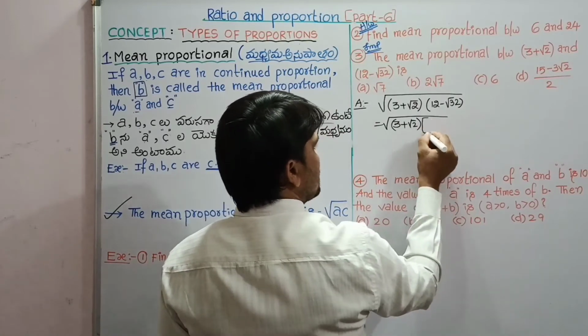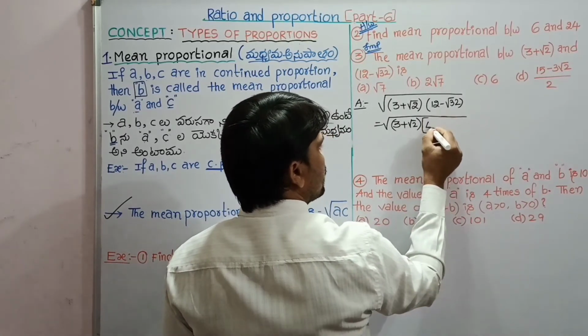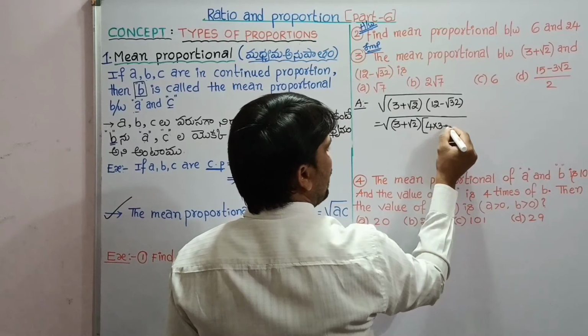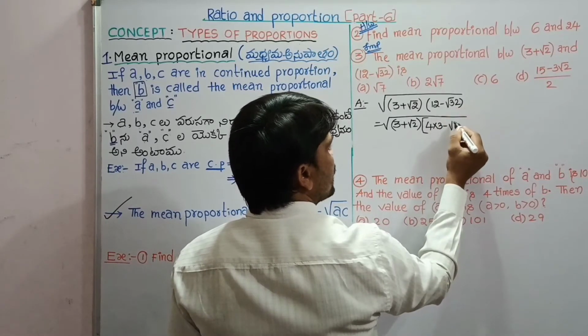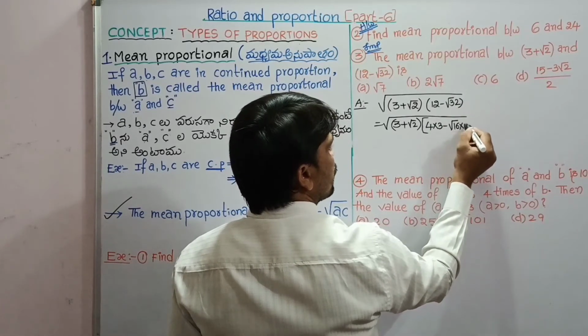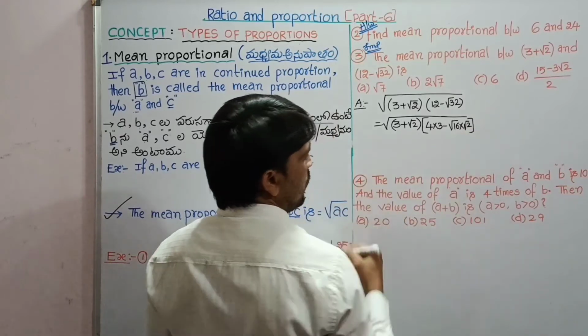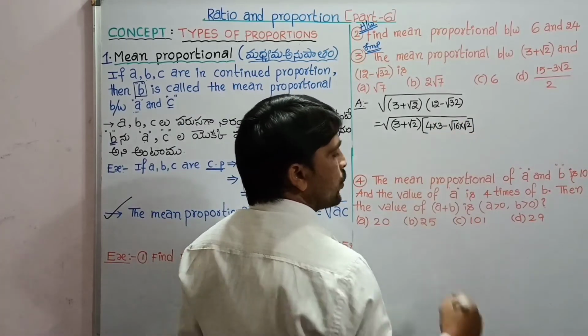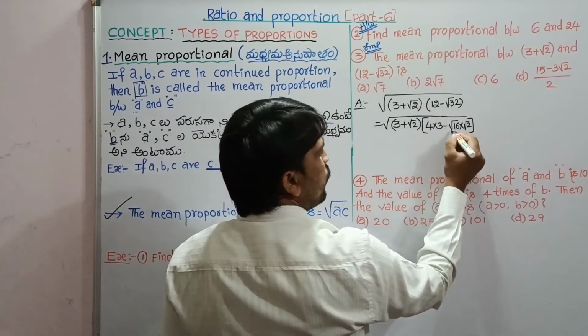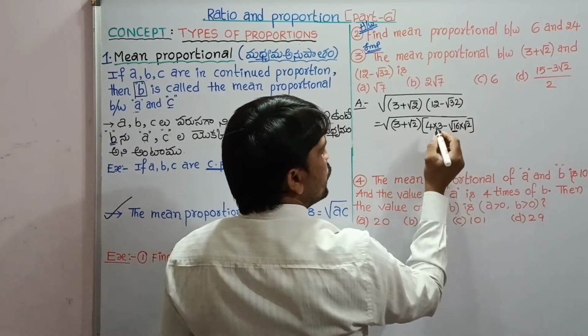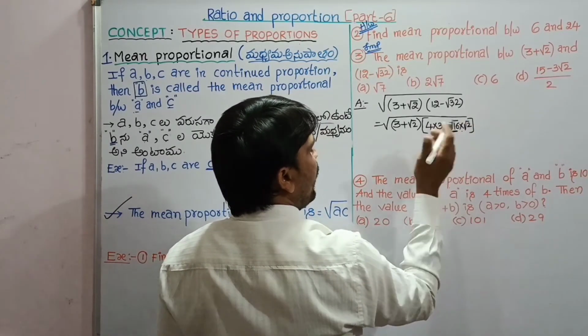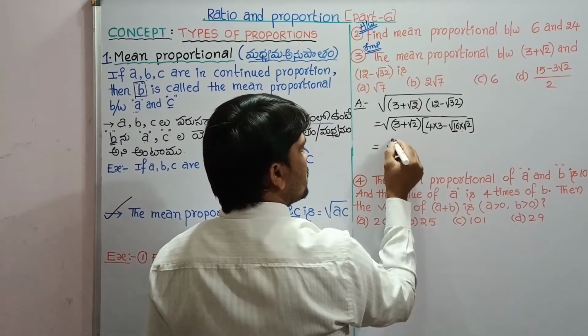This can be simplified as 4 3s are 12 minus root 16 into root 2. Root 32 can be split as root 16 into root 2, and root 16 is nothing but 4. So in the first term and the second term we have 4 as a common term.